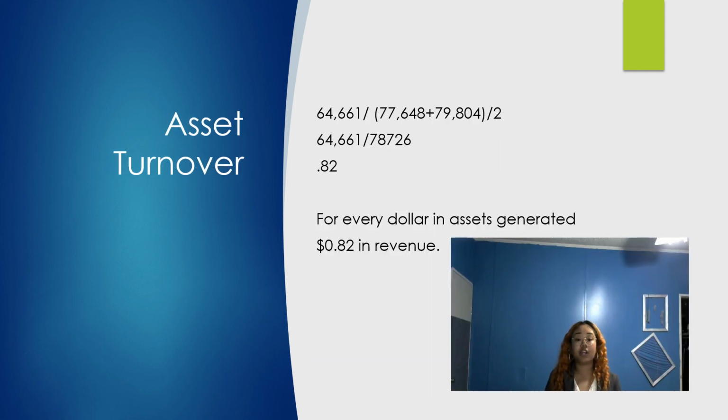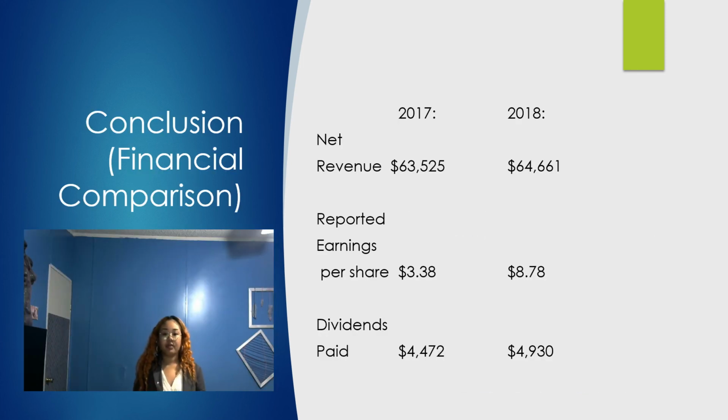The asset turnover is computed by dividing net sales by average total assets. This ratio measures a company's ability to generate sales from its assets. PepsiCo has a turnover of 0.82. 57% of PepsiCo's mix of net revenue came from the U.S., 43% from outside of the U.S.